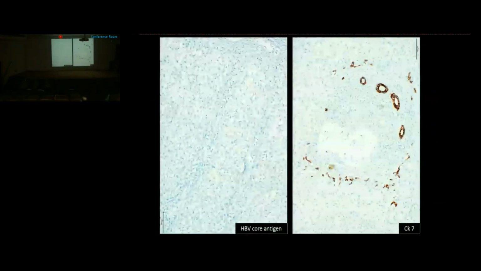In view of this chronic hepatitis, hepatitis B core antigen was performed, which was negative. CK7 was performed to show these normal bile ducts surrounded by ductular reaction. No cholangiopathy was seen.